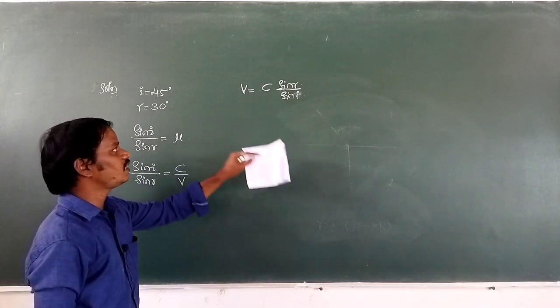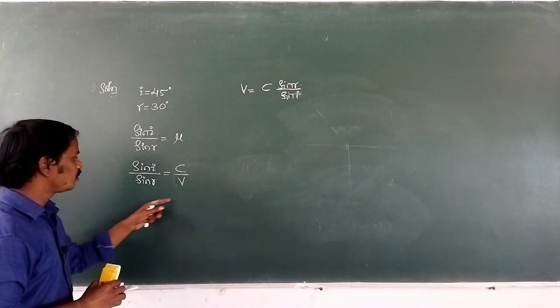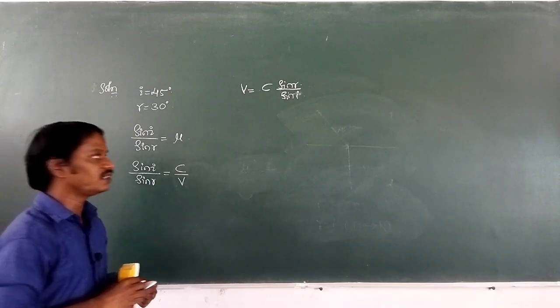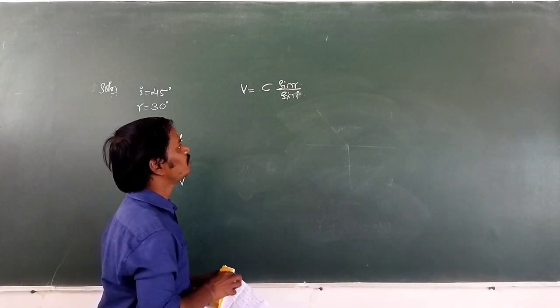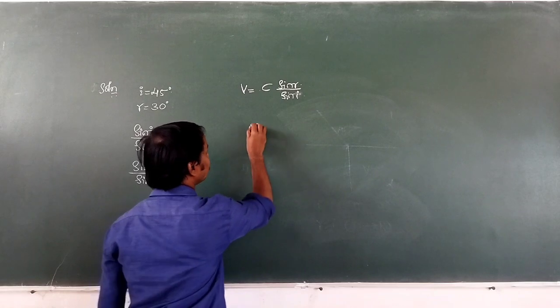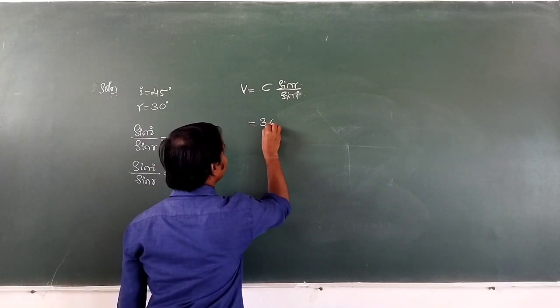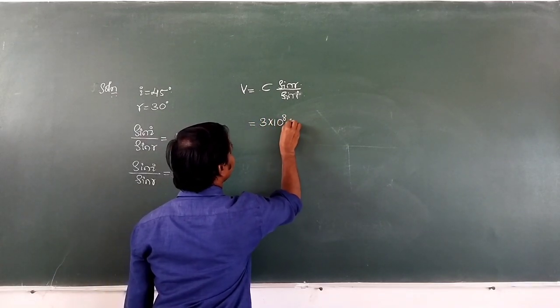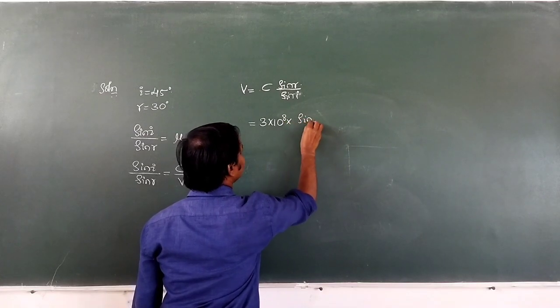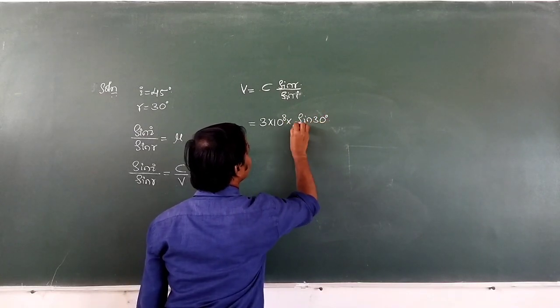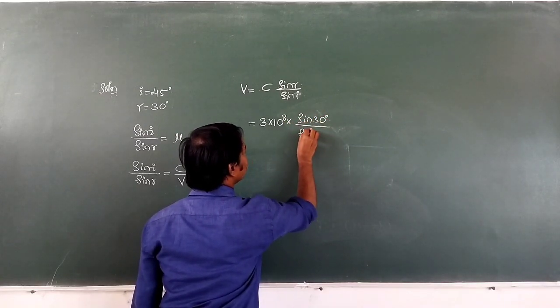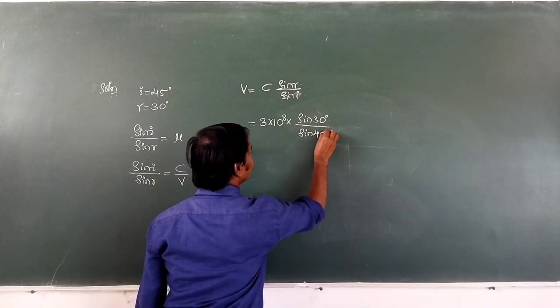That is why sin R by sin I, and V taken to the left hand side, that comes to the numerator. Then V is equal to C into sin R divided by sin I. Then substitute the values. 3 into 10 to the power of 8 into sin R, that is sin 30, divided by sin I, that is sin 45 degrees.